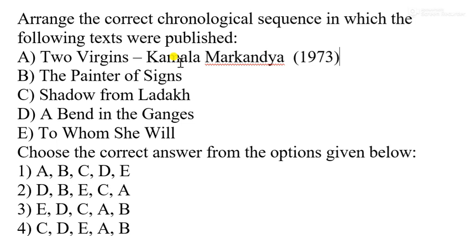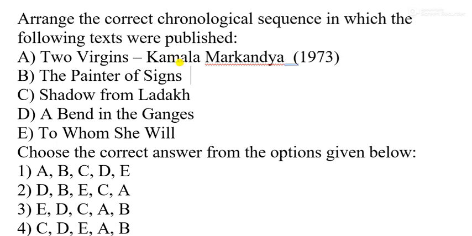Yes. Because when you see these questions, sometimes you have the names of such works which we may not have heard. So the best thing is that whenever you find any name, not just the date of publication, at least go for the writer, and if possible the main plot line or the character. When you go for three or four points, at least one would be there in your mind. Okay, so Two Virgins, written by Kamala Markandaya, is about two sisters, two girls, and they want to achieve higher goals in their life, and their struggle is there.